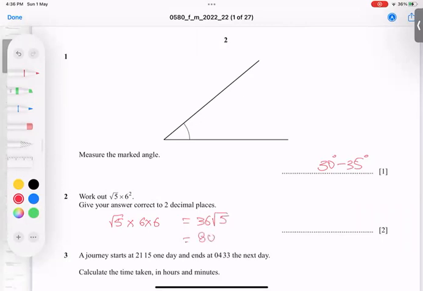So 80.498. We need this. And when we add 1 to the 49, it gives you 50. So it means 80.5 or 80.50. But because he said 2 dp, I think we should write 2 dp. Even if you write 80.5, it is also a correct answer. So Alhamdulillah Rabbil Alameen, this point is also very clear.